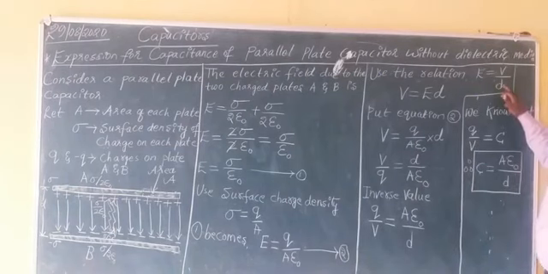When I take d to the LHS, it becomes V equals E d.